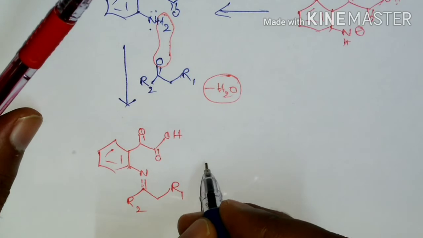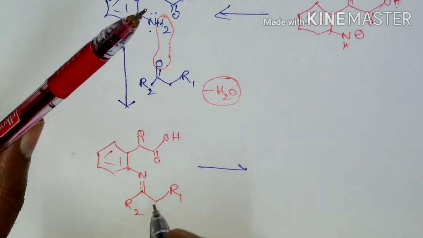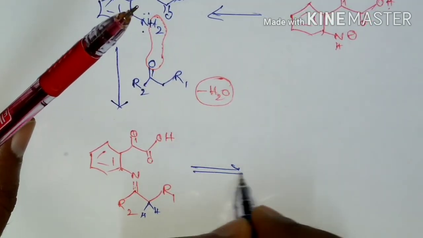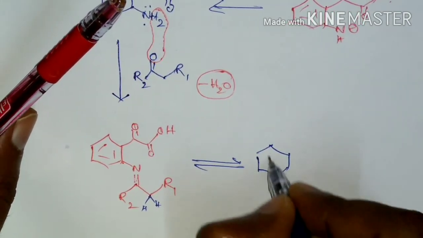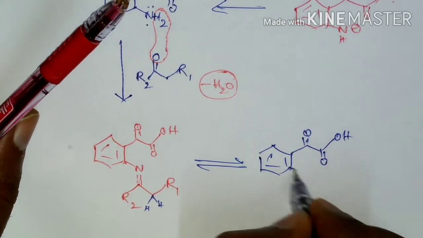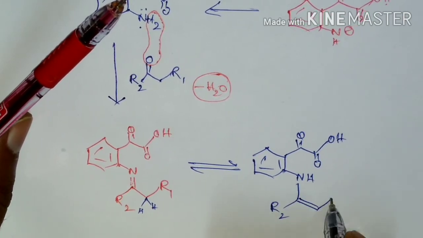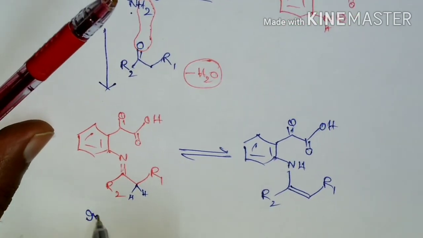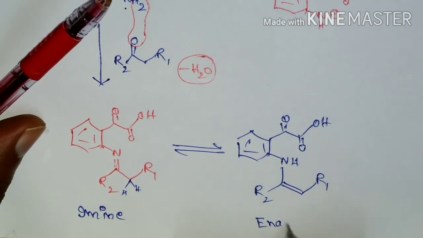Since this imine is going to have an alpha hydrogen, there is a possibility of conversion of this imine to an enamine, the other tautomeric form, that is NH(R2) double bond R1. So this intermediate is known as the imine and this is known as the enamine.